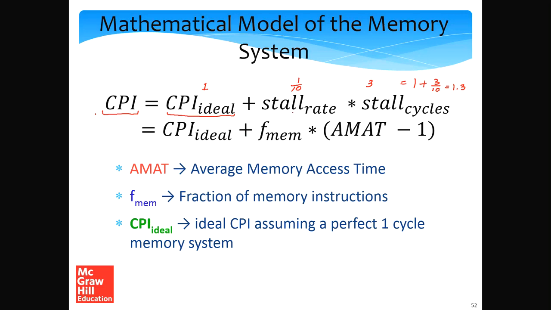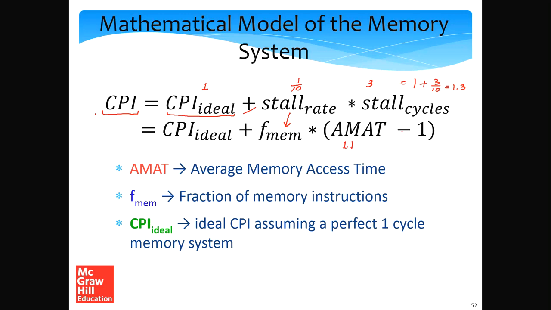If we assume that every instruction that goes to memory can potentially stall, then we can equate the stall rate with Fmem, the fraction of memory instructions, times the number of stall cycles. If all the memory instructions hit in the L1 cache, then the stall cycles is 0. But say on average, for all the memory instructions, the average memory access time, AMAT, instead of 1 cycle is 1.1 cycles.